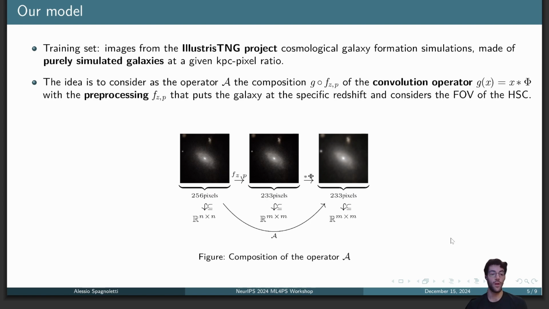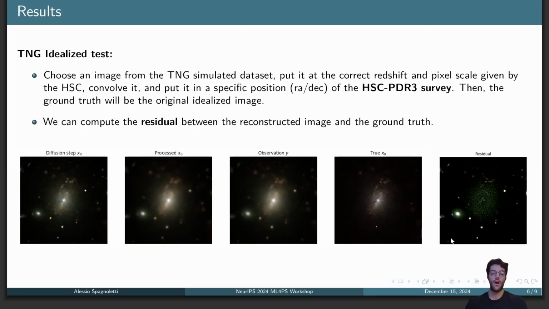Then using this model, we want to define a specific operator A, that is the composition of a convolution and a preprocessing. This operator should then be reversed to get from the observation the actual image when applied to real observations.